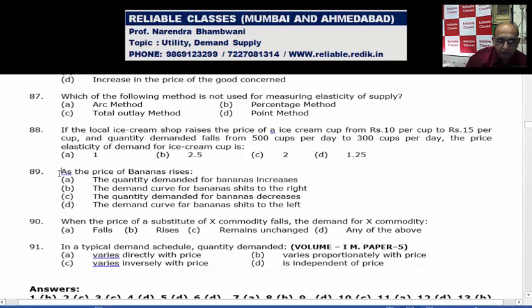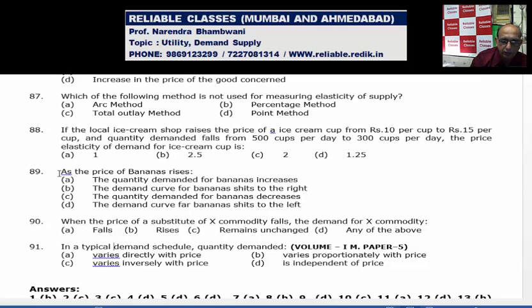As the price of banana rises, the quantity demanded of banana increases. Wrong. The demand curve for banana shifts to right. No. The quantity demanded for banana decreases. Yes, quantity demanded will decrease. When the price of the substitute of commodity X falls, the price of the substitute has become lower, so our demand will also fall. The demand for commodity X will also fall.